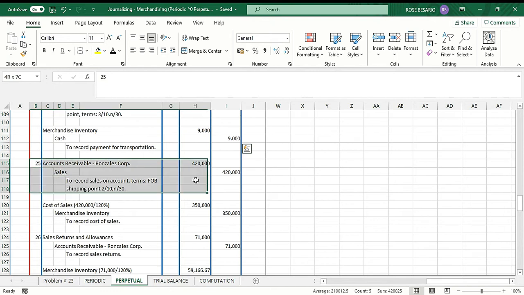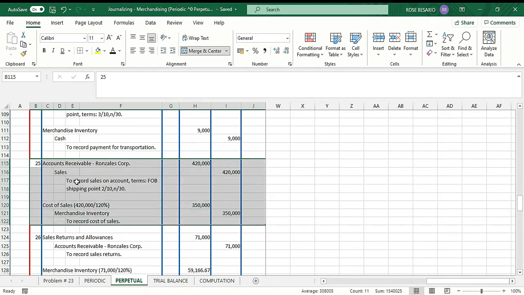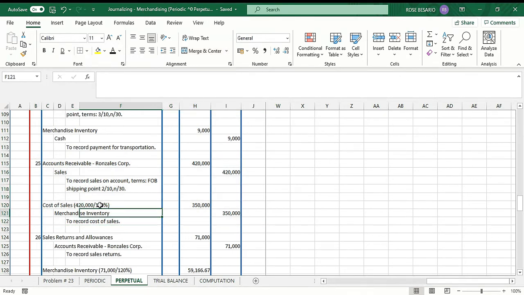For the perpetual inventory system, we have two entries. One entry to recognize the sale, which is the same as the periodic entry, while the second one is cost of sales. So again, I'm assuming 120% markup. So 420,000 divided by 120% is 350,000. So we debit cost of sales, 350,000. We credit merchandise inventory, 350,000.